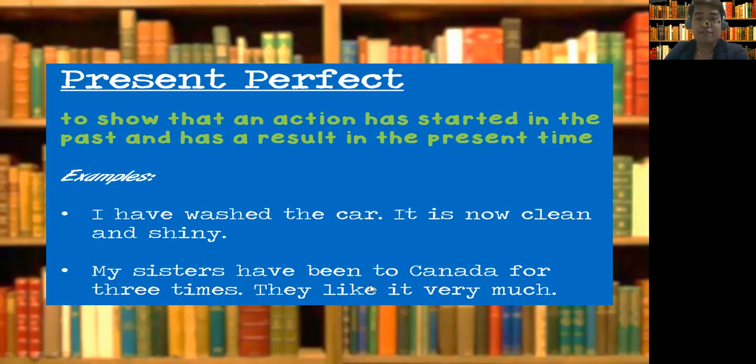My sisters have been to Canada three times. They like it very much. The base form of the verb should have been be, right? But because this is in the past form, so been. Then have, because the subject is counted as plural, sisters. All right? So that's it.